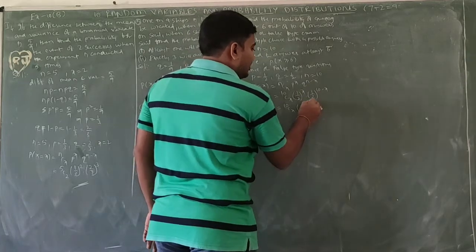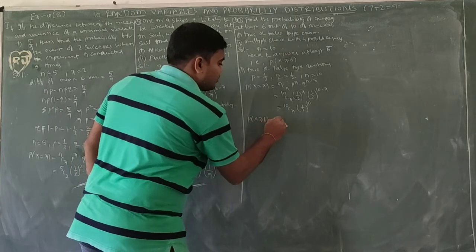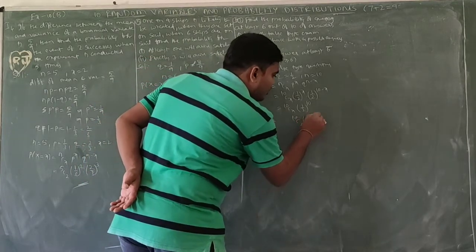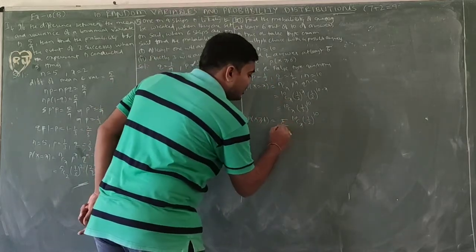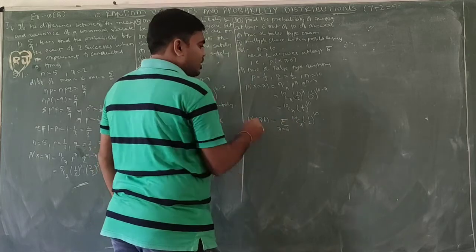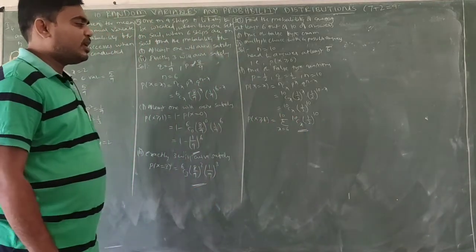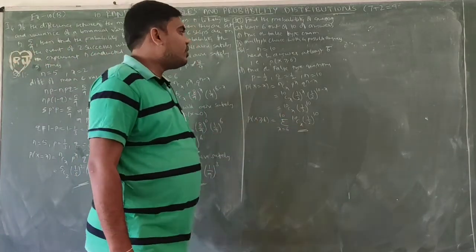X cancels, giving 10. Now P of x greater than or equal to 6. 10 C x 1 by 2 whole power 10. So how many? Sigma, x value starting with 6 up to 10. So this is the required answer. P of x greater than or equal to 6 equals sigma x equal to 6 to 10, 10 C x 1 by 2 whole power 10.